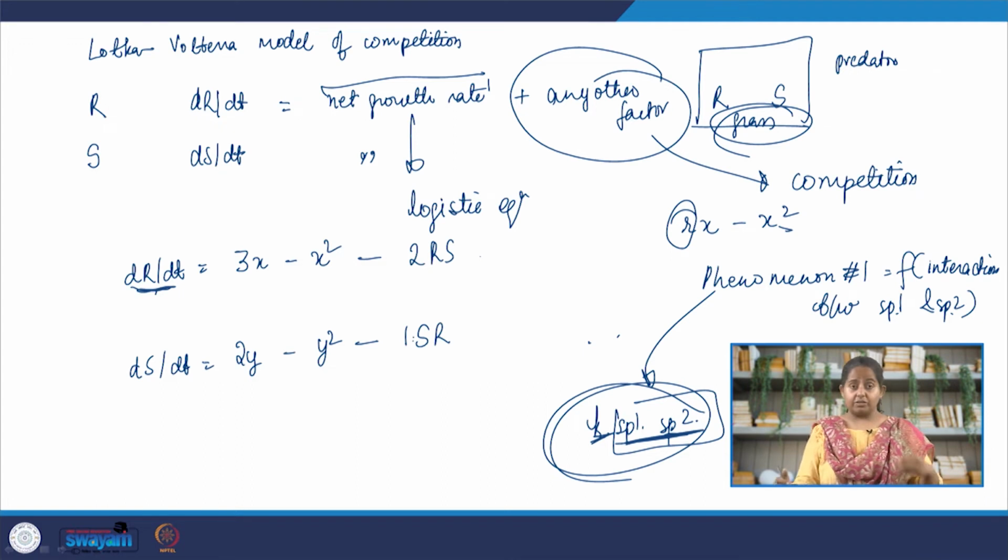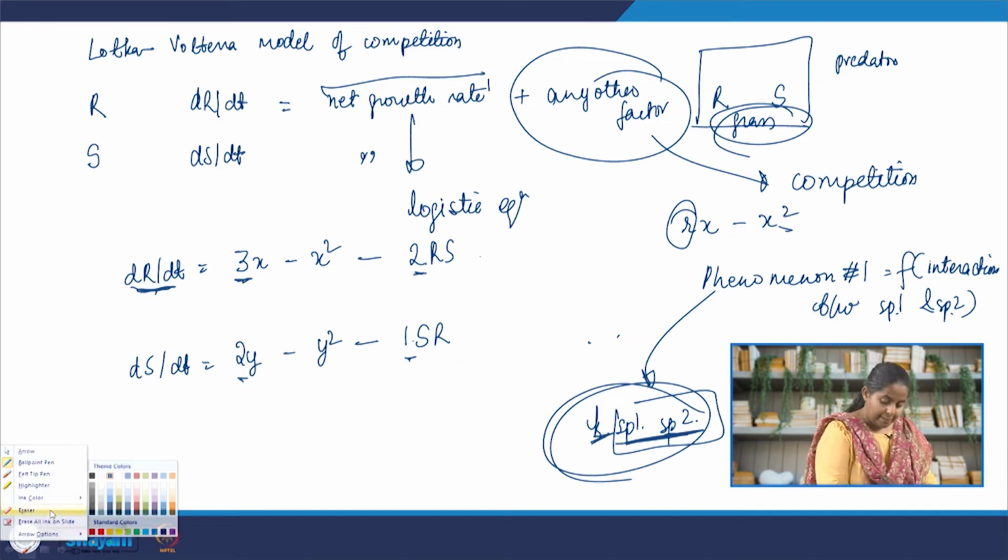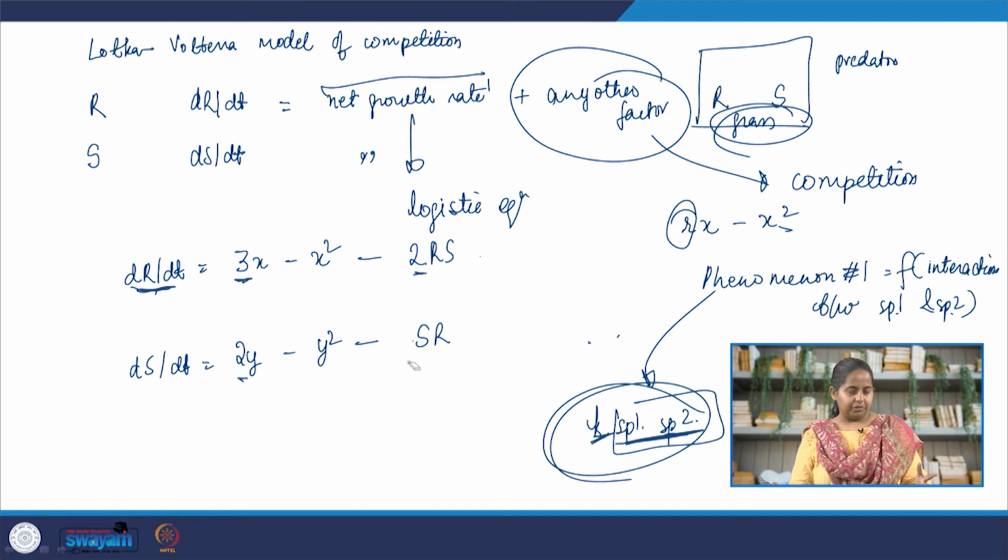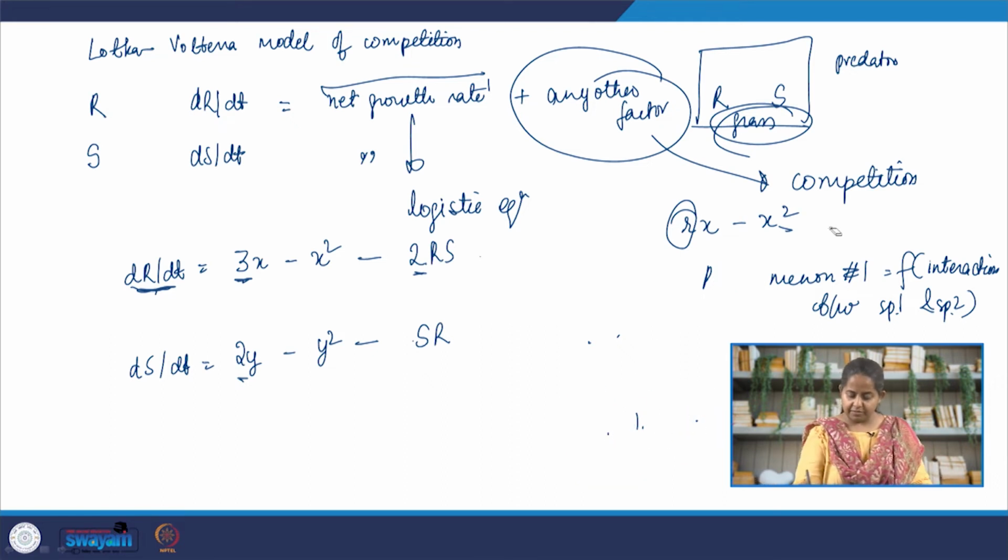For example, rabbits grow much faster than sheep. So here the growth rate is 3. Here the growth rate is 2. Rabbits suffer twice as much as sheep, so I am putting 2 here and 1 here. Okay. So for now let us use this model. Again, do not get very finicky about the constants I am using. This is just to give an example. All right. So this is the model that we have come across.